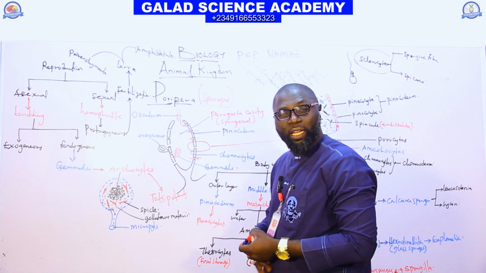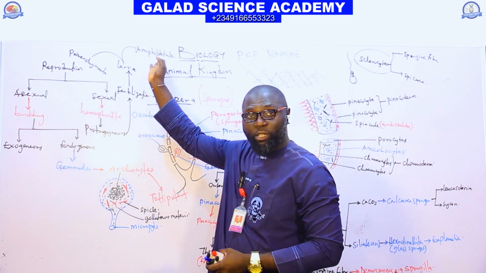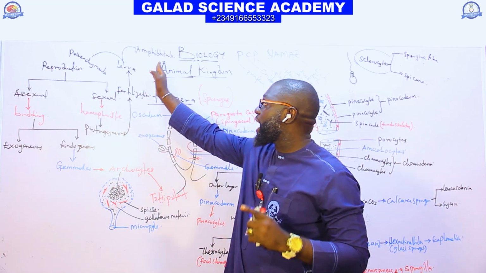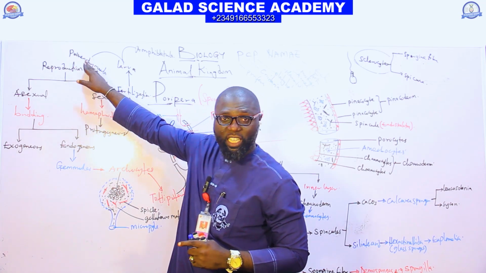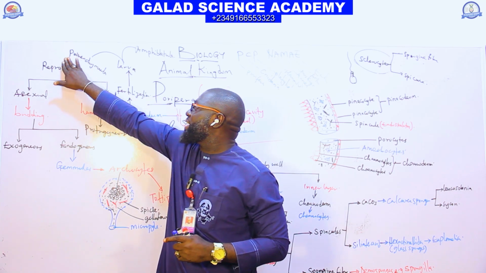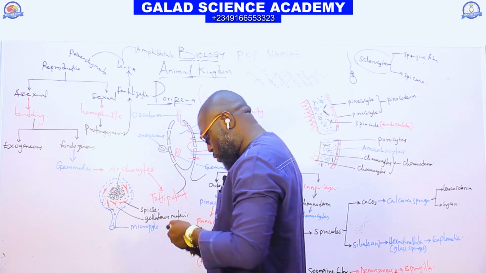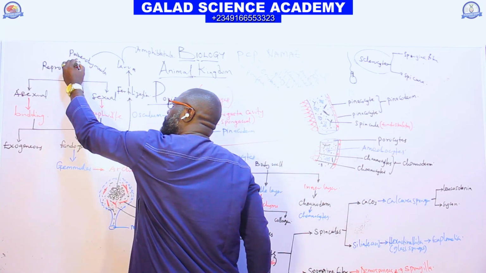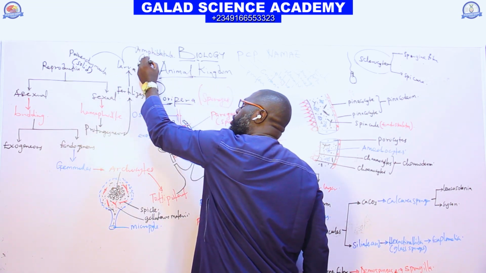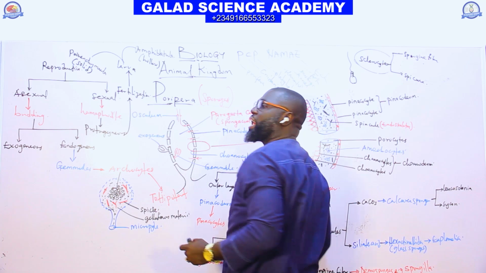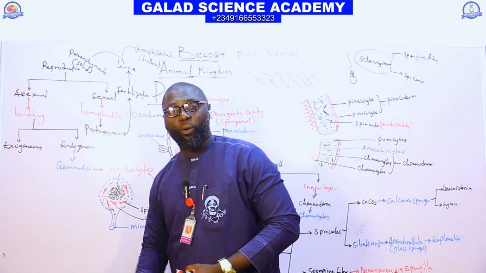So there are two types of larval stage we have in Porifera: amphiblastula as one larval stage, and parenchymula as the other. This parenchymula is the larval stage of Leucosolenia, and it is a solid larva, and this amphiblastula is a hollow larva. So that is all about the reproduction in Porifera.